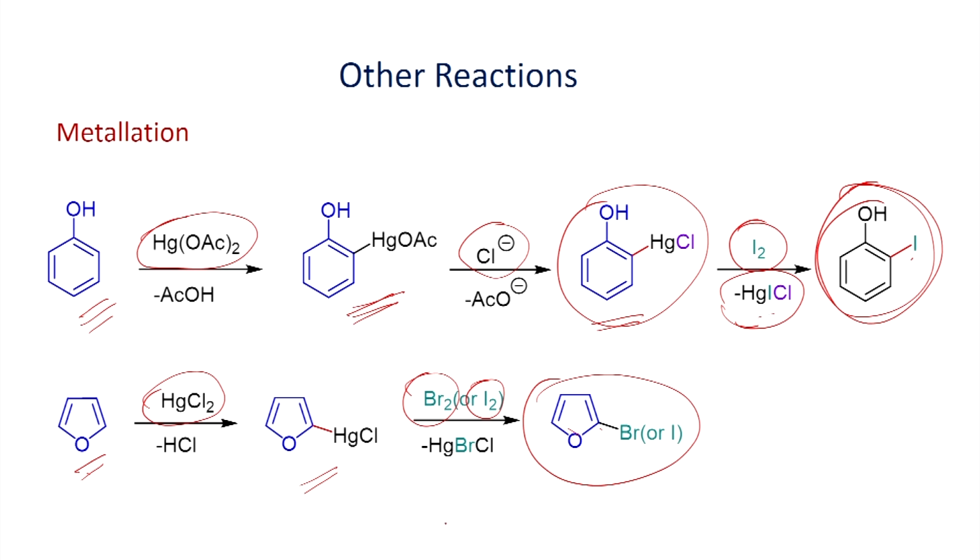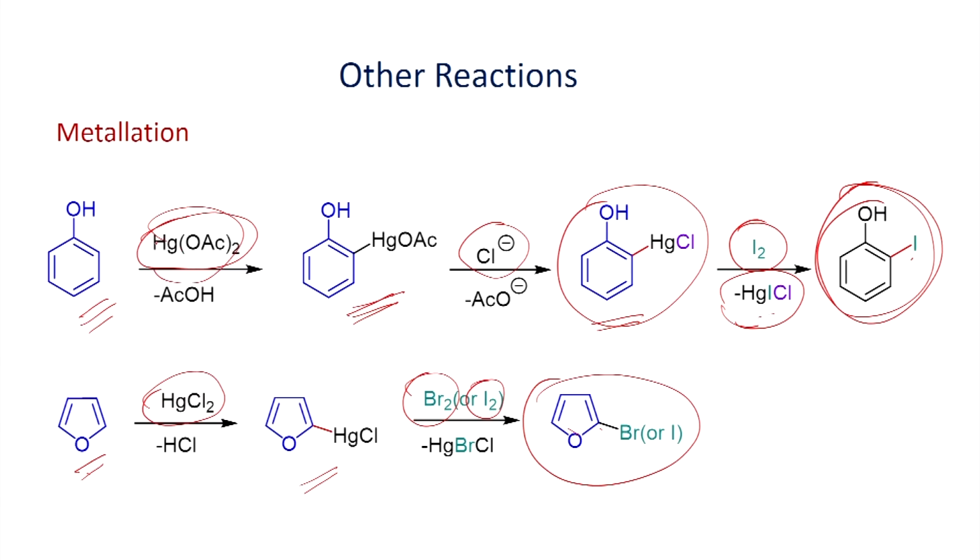You can do the metallation. Once you have the metallation, then you can introduce the halogen, as we have seen in the previous case, where you have introduced the palladium metallation, you make a carbon metal bond. Then you react with the N-halosuccinimide, N-chloro as well as bromo and iodosuccinimide. You introduce chlorine, bromine, iodine at the ortho position.